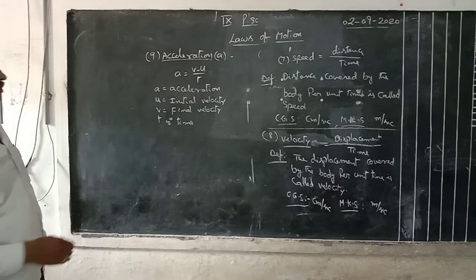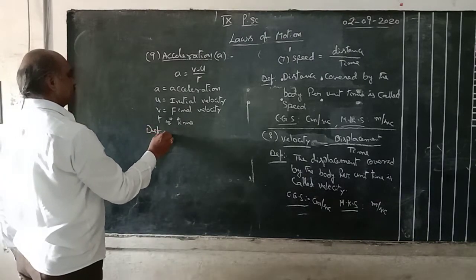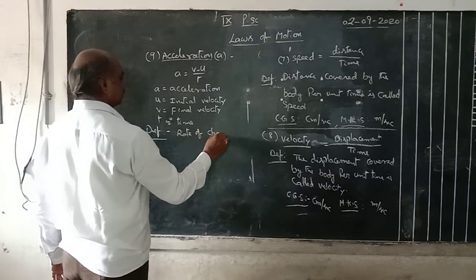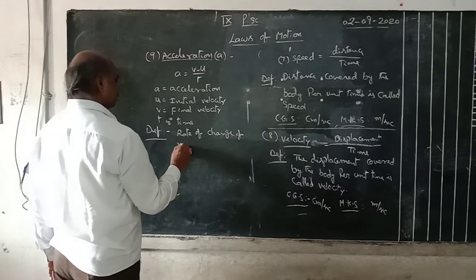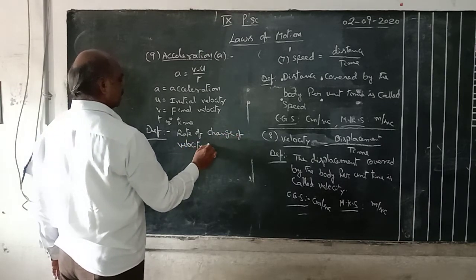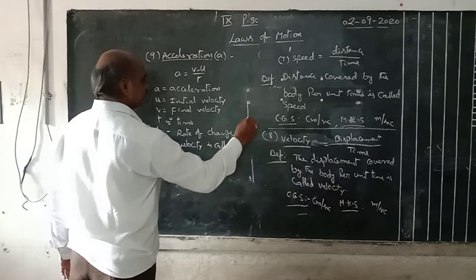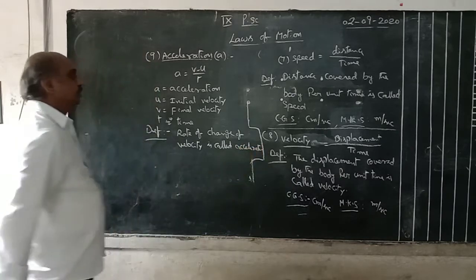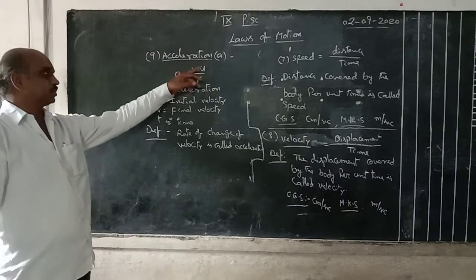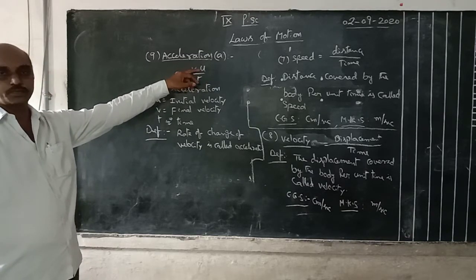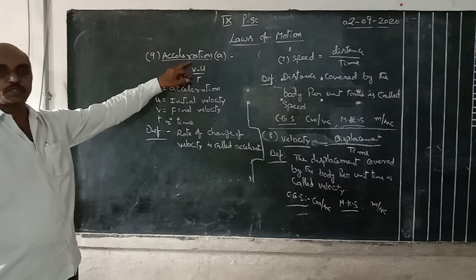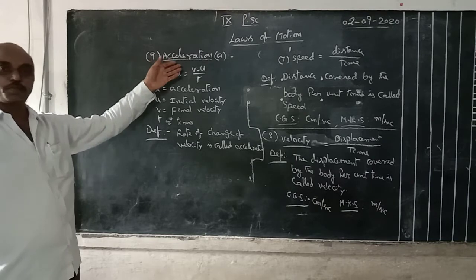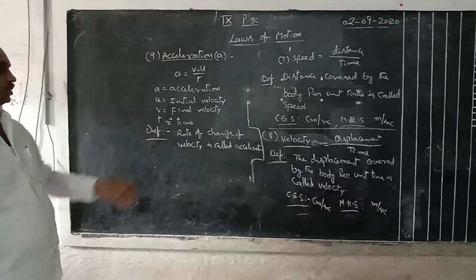What is the definition? Rate of change of velocity is called acceleration. Here, final velocity minus initial velocity is the change in velocity. By time, t means time. Change in velocity by time means rate of change of velocity. Otherwise, change in velocity per unit time also you can say. Rate of change of velocity is called acceleration.